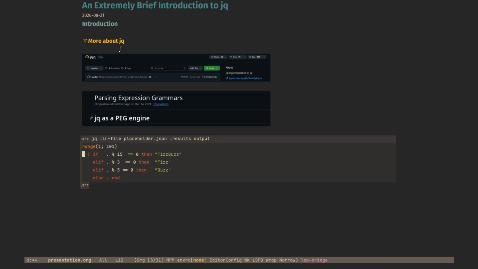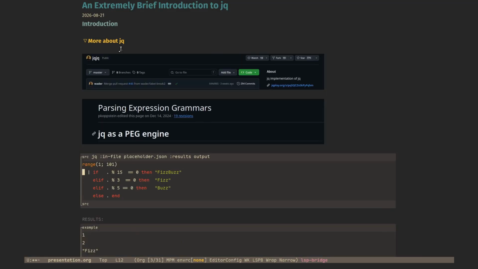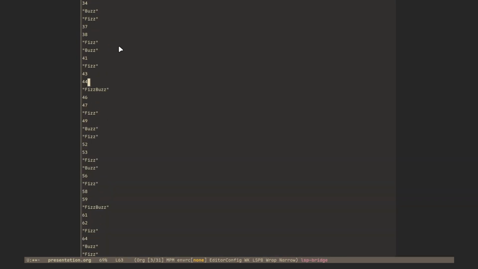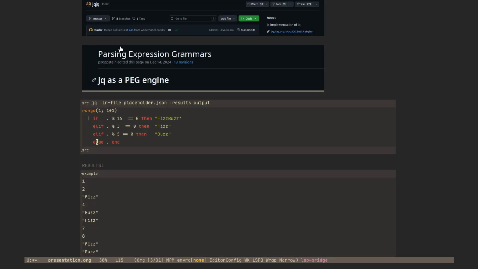And here I have a small example of running JQ in a more general-purpose use to generate the fizzbuzz sequence. All right, nice.